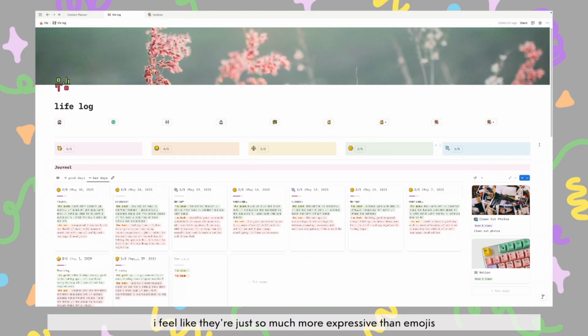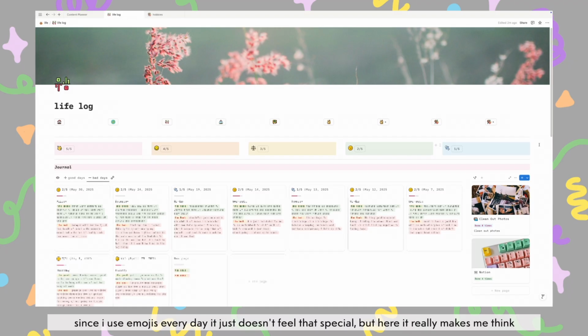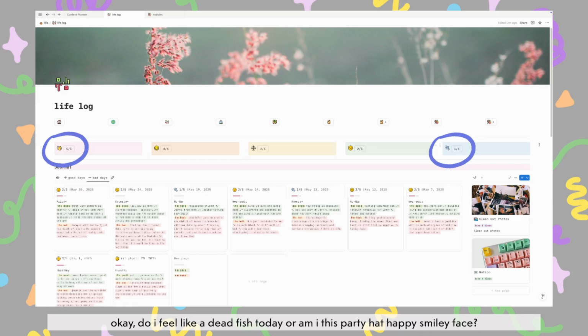I feel like they're just so much more expressive than emojis. Since I use emojis every day, it just doesn't feel that special, but here it really makes me think, okay, do I feel like a dead fish today, or am I this party hat, happy smiley face?